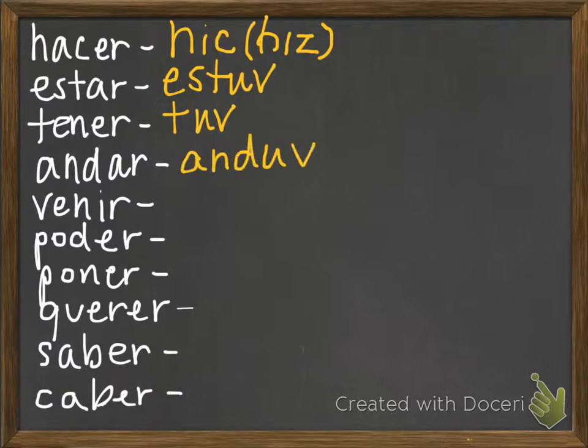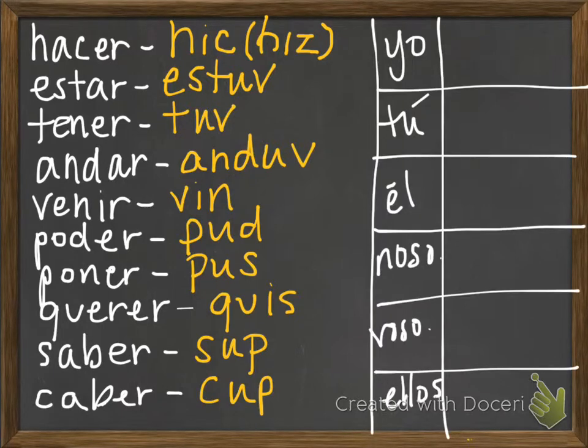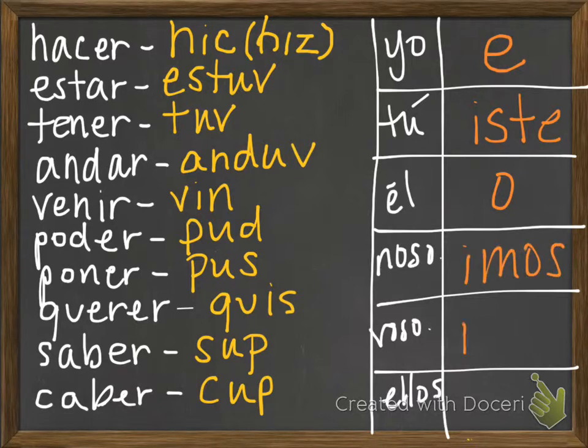Here's one of your new ones. We have anduv, venir, vin, poder, pud, poner, pus, querer, quis, saber, sup, and caber, cup. And to use all of these verbs, the endings that we use are e, iste, o, imos, isteis, and ieron.